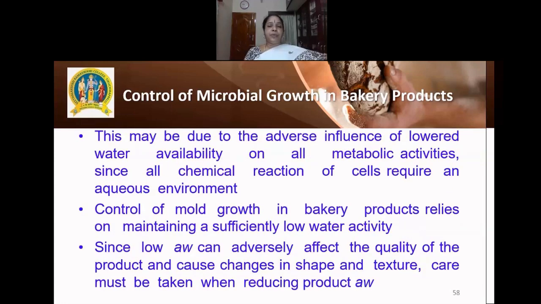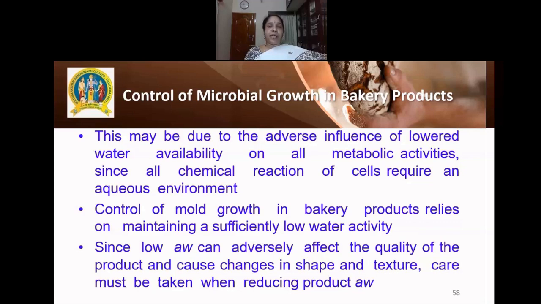This may be due to the adverse influence of the lowered water availability on all the metabolic activities, since all the chemical reactions of the cells require an aqueous environment. The environment that is conducive for the microorganism is that they need water or moisture. So when that is not available, the growth of the microorganism and also the metabolic activities of the microorganisms are prevented to a great extent.